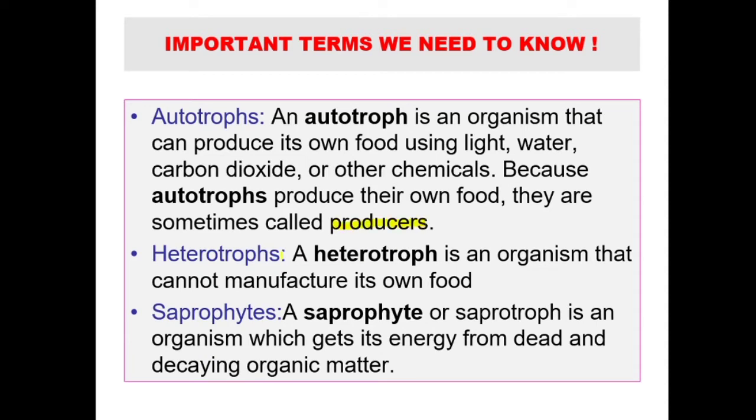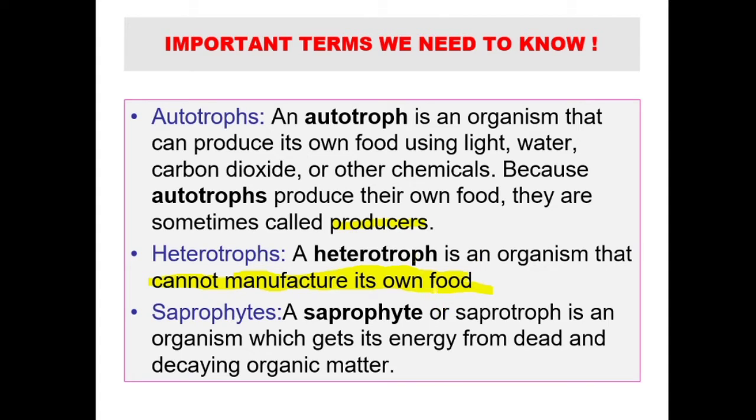Okay, next is heterotroph. Heterotroph is the opposite of autotroph. If autotrophs can produce their own food, heterotrophs cannot. They cannot manufacture their own food. Like us, we cannot manufacture our own food, right? We cannot perform photosynthesis. So what we do, we depend on autotrophs, directly or indirectly.